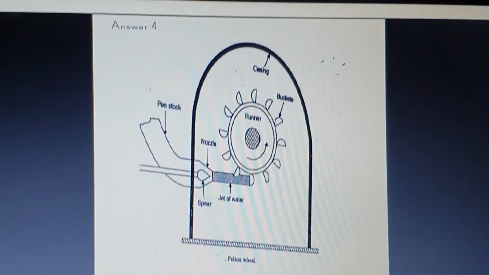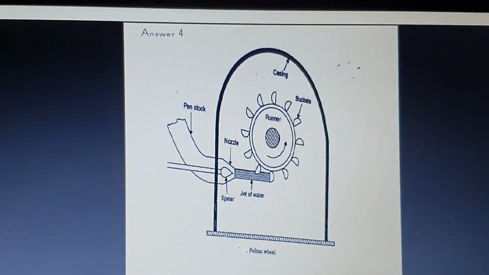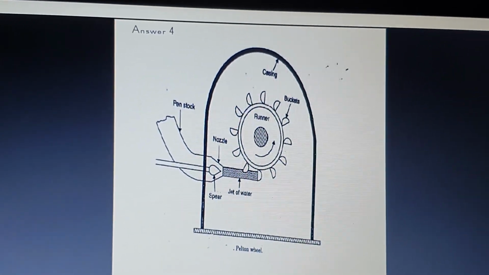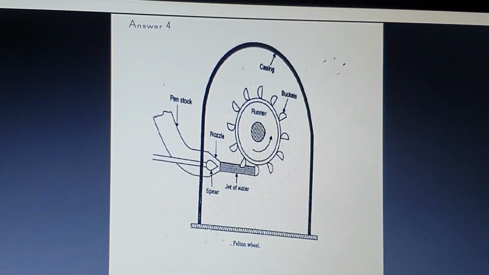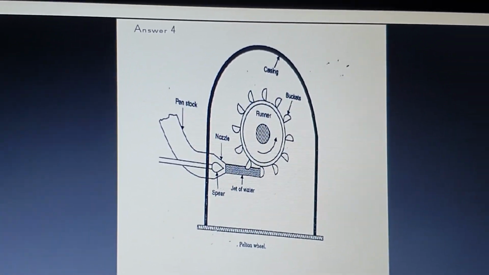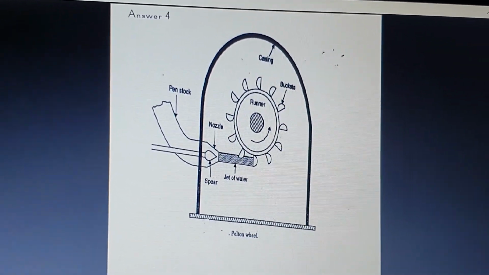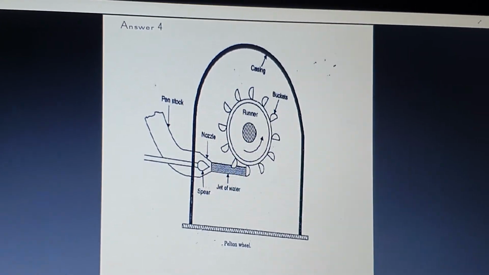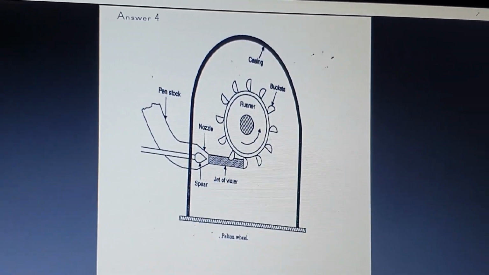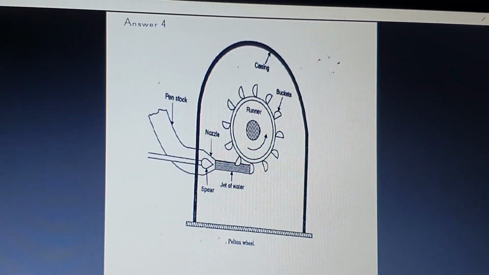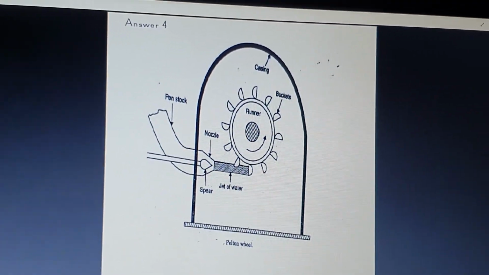Next, fourth question, he asked us to draw the parts of a turbine. So in that Pelton wheel turbine, you can see that for all turbines, mostly the parts are the same and similar. Here, what are the parts? The turbine consists of a casing. Casing is nothing but something which acts as a protector